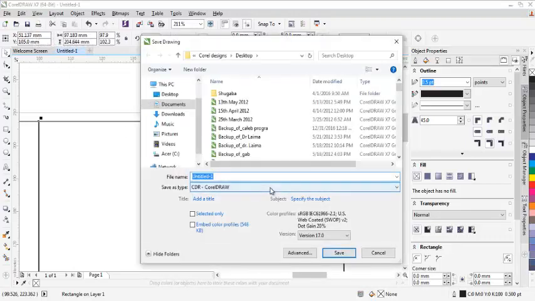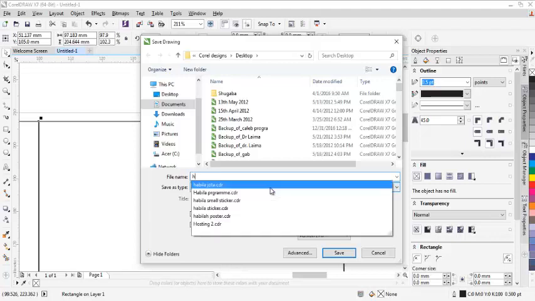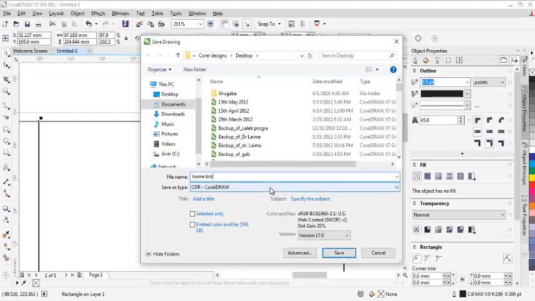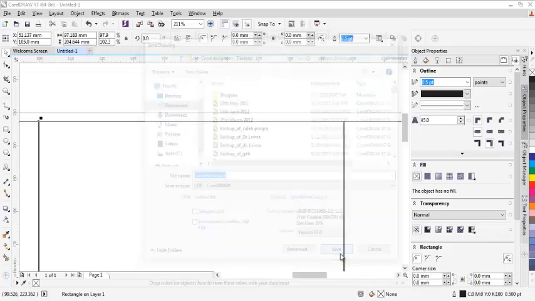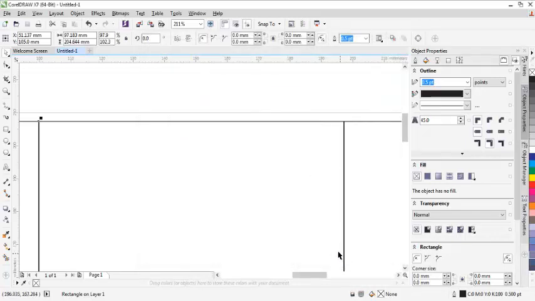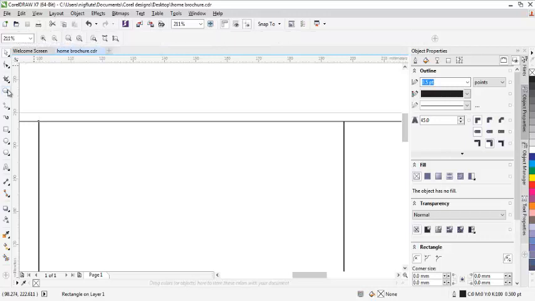Let me save it to say home brochure, and I'll now save it. Now you can see I have saved it. Anytime I make a change, you'll see the save button pop up in blue color.